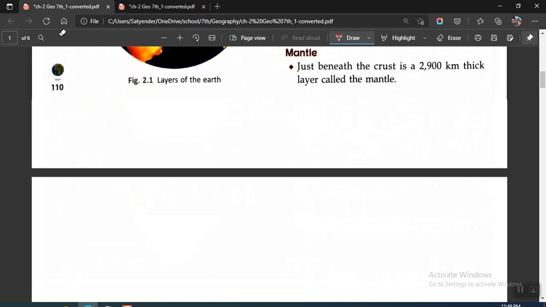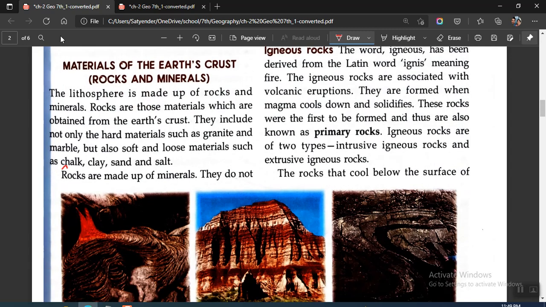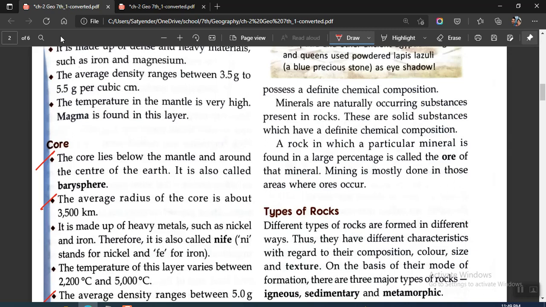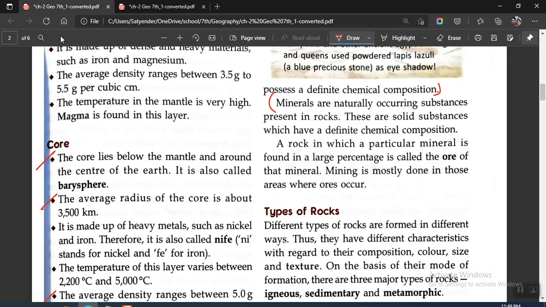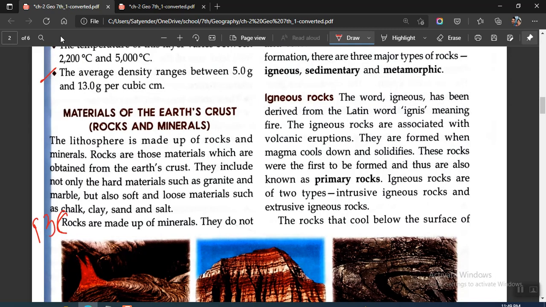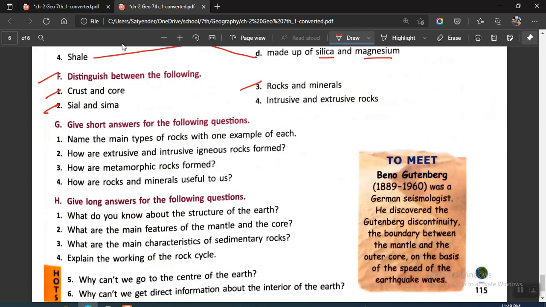For this, we had a direct information was there. Okay, rocks are made up of minerals. They do not possess a definite chemical composition. This is for rocks. Minerals are naturally occurring substances present in rocks. They are solid substances which have definite chemical composition. So as it is, you'll be changing the paragraph and you will be starting from here. This is your F3. So start from here, and then on the right hand side you'll be writing till composition. Okay, moving on to next one.